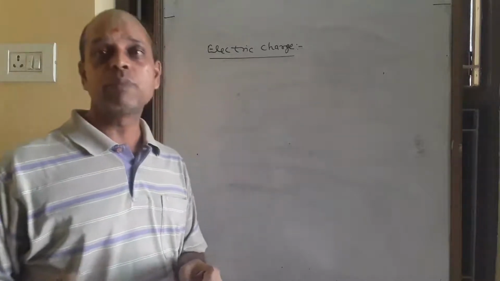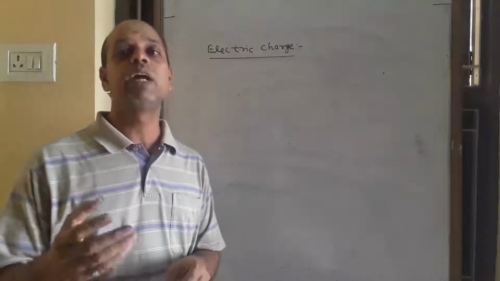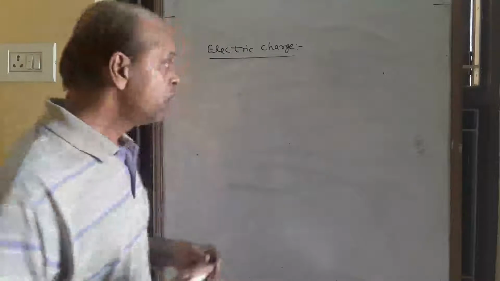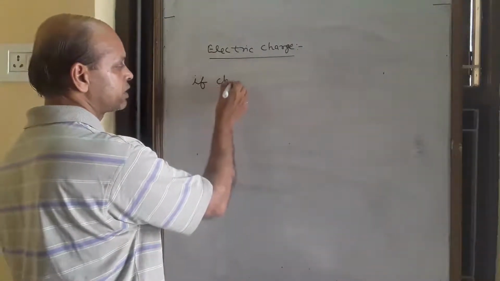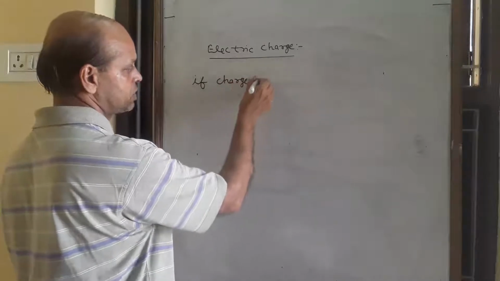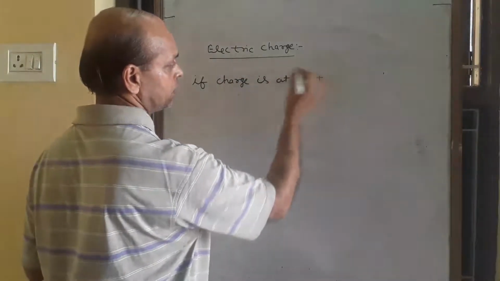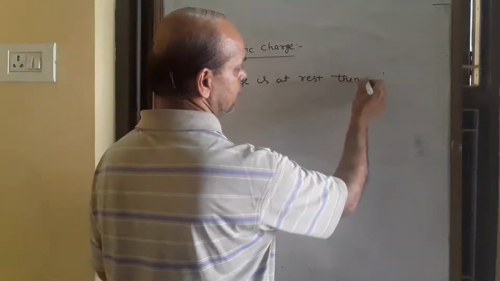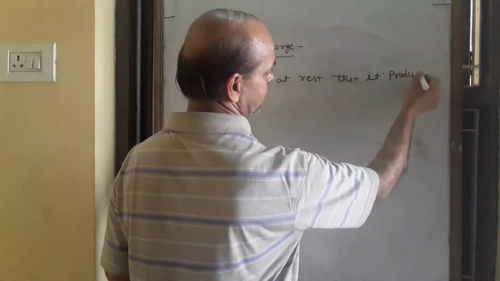Now the question that arises in our mind is, when does charge produce an electric field and when does charge produce a magnetic field? If charge is at rest, does not move, then it produces an electric field.